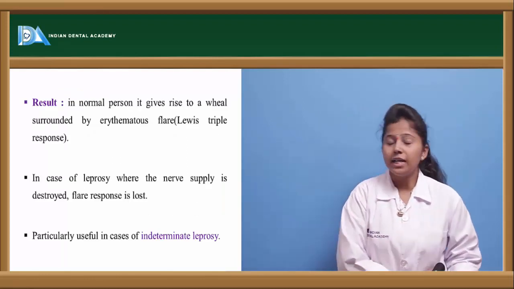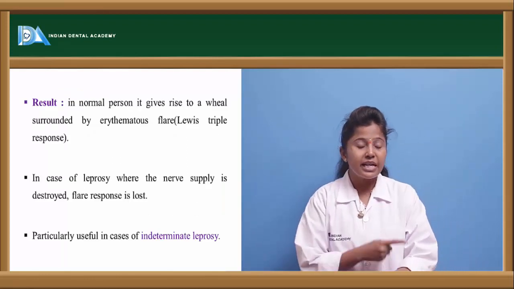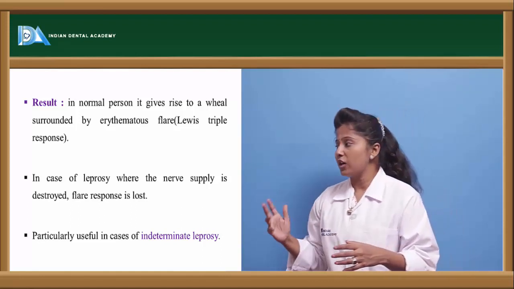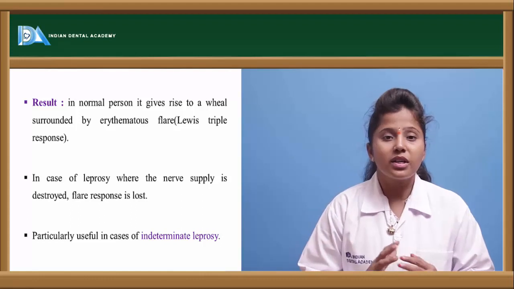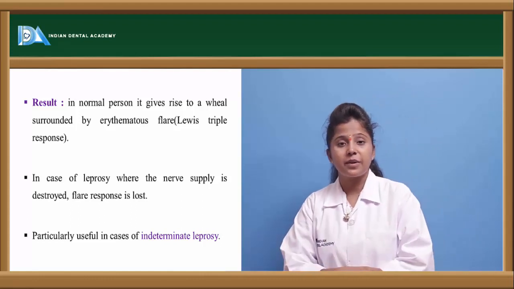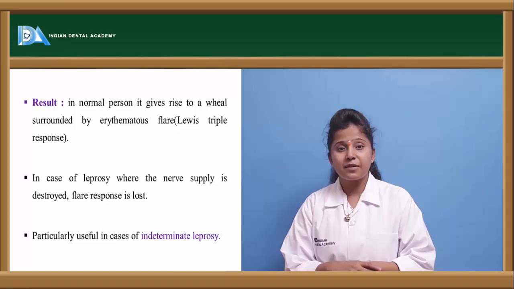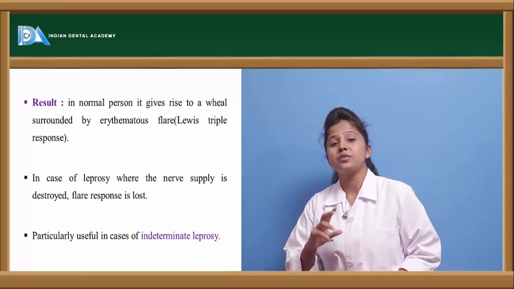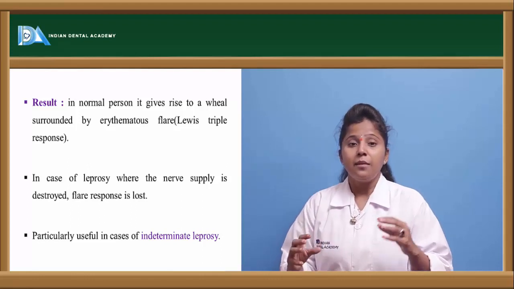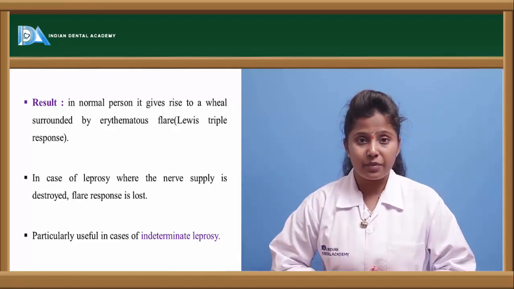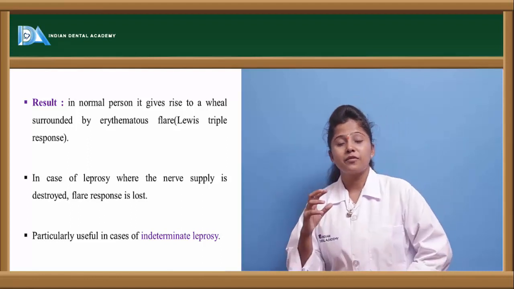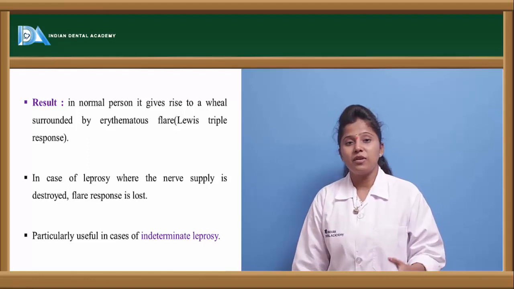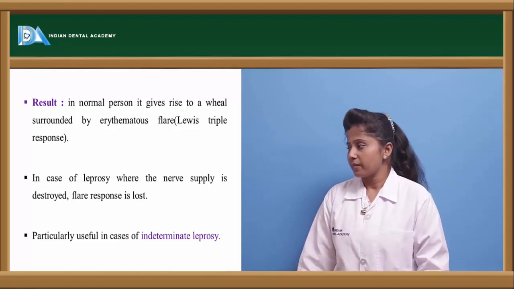Because of that, if we inject histamine at that particular place, we can observe a response called the triple response. So what does this triple response mean? Histamine in general causes rashes in the body. The extent of rashes observed at this particular area, because histamine can worsen the condition of leprosy, tells us to what extent, or what type of leprosy the person is suffering from.